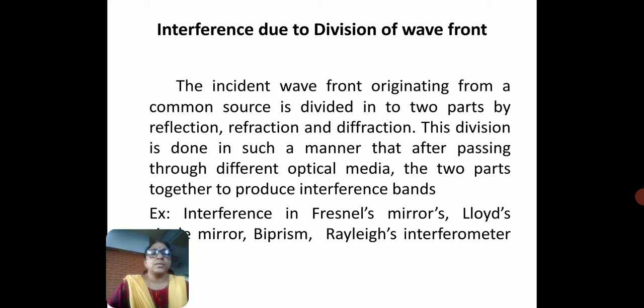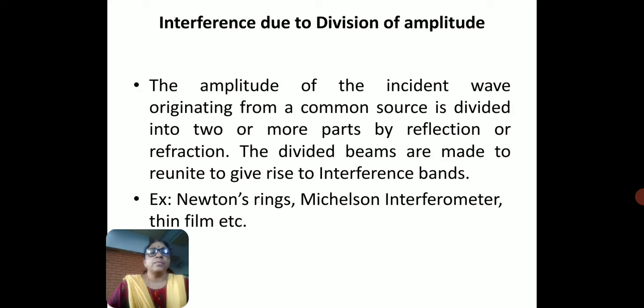From a single source, it is divided into two by the method of reflection, refraction, or diffraction, and they get superimposed to produce interference bands. For example, interference in Fresnel's mirror, Lloyd's mirror, biprism, and Rayleigh's interferometer, we have observed interference due to division of wavefront.